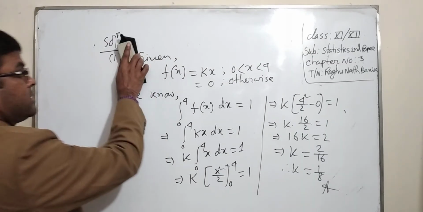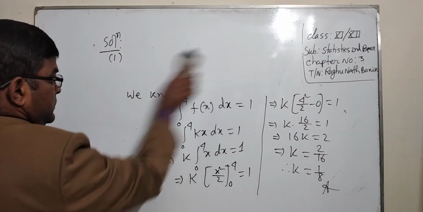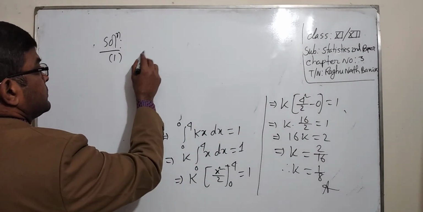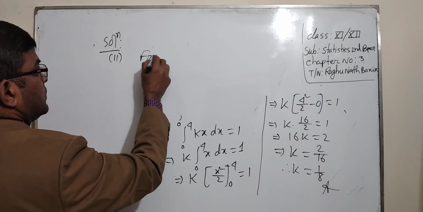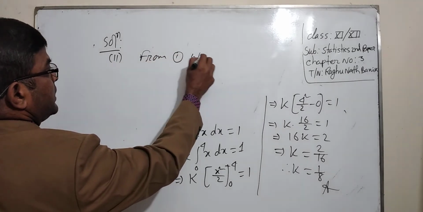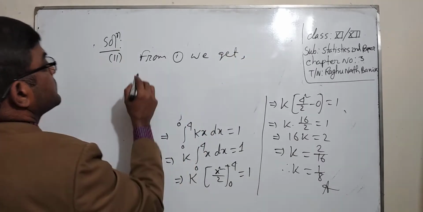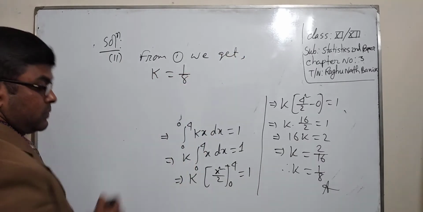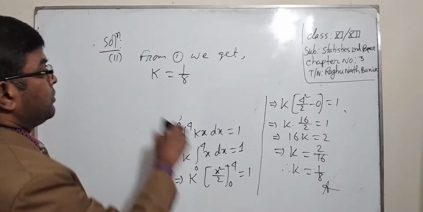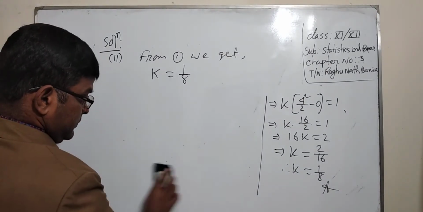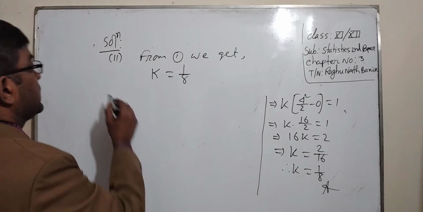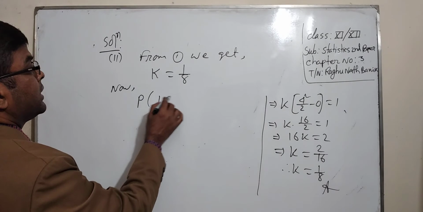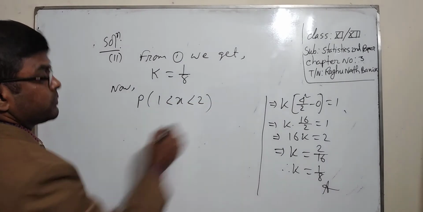From 1 we get k equal to 1 by 8. Now the probability of 1 less than x less than 2.